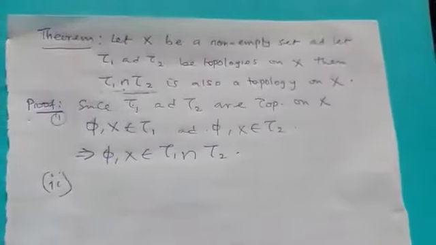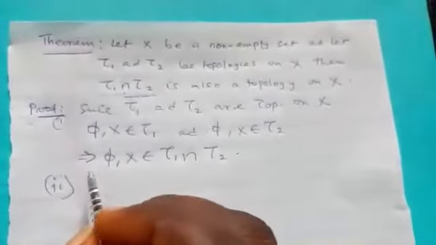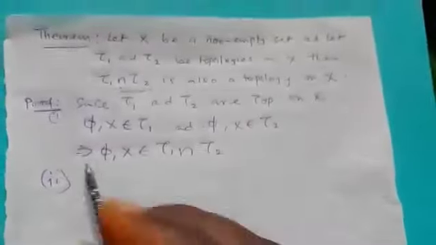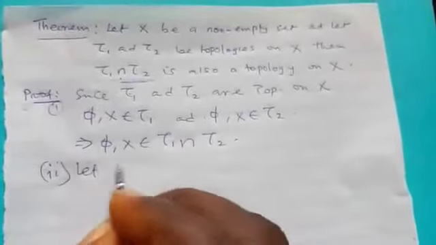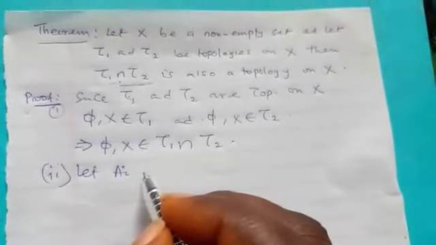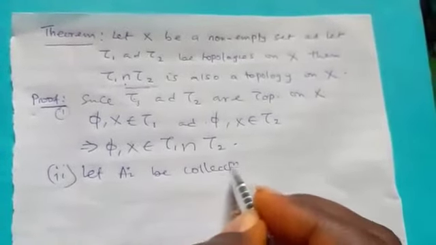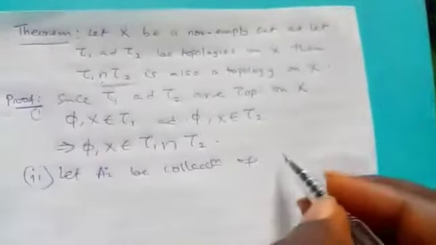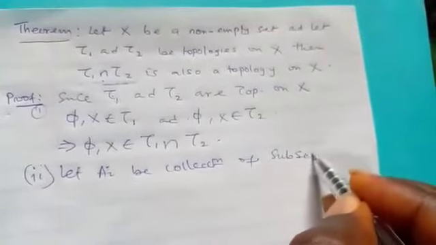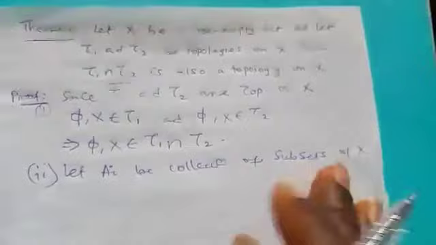Now for the second one, we need to create a collection of subsets of S. So let A_i be a collection of subsets of S.